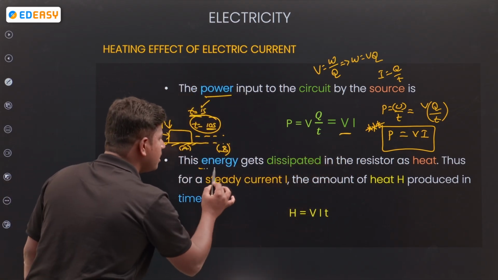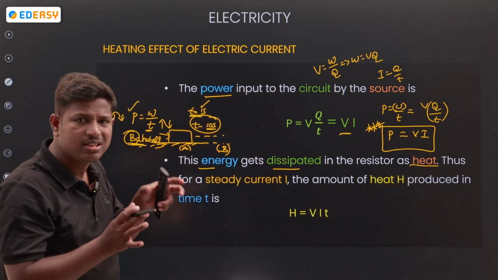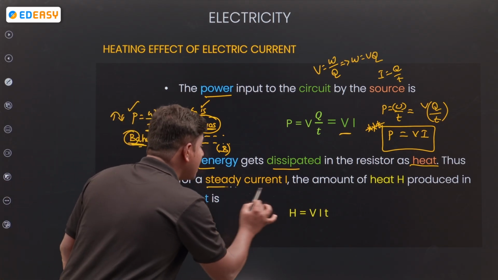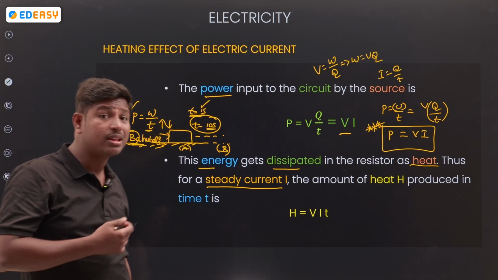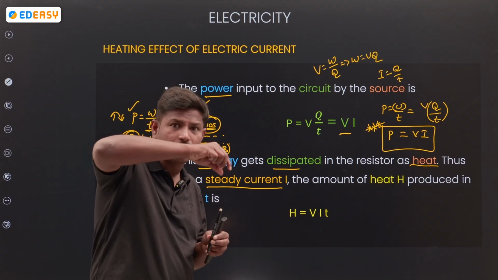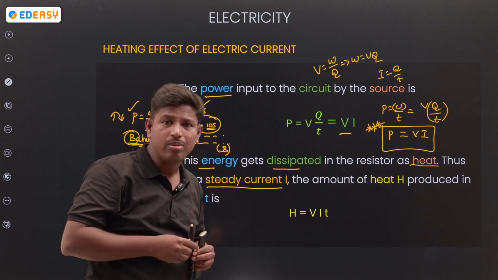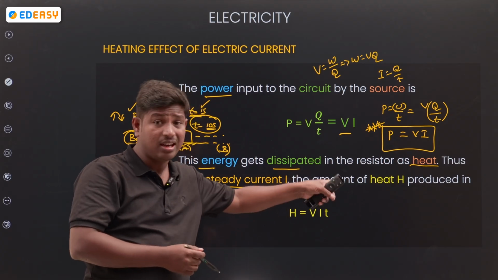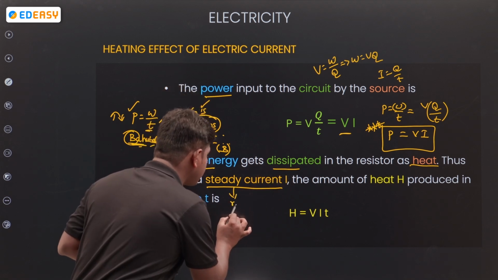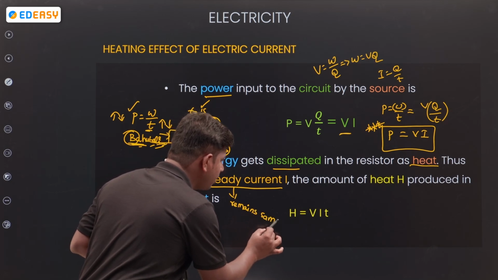Next, the energy dissipated in the form of heat, that we know. If any device works continuously, electronic devices, it produces some amount of heat by the steady current. Remember the term steady current. Steady current means the flow is the same. If I turn on the tap a little bit, water is coming, each drop, that flow will be the same, right? So if you connect it to the battery also, the current will be steady, meaning it remains the same.